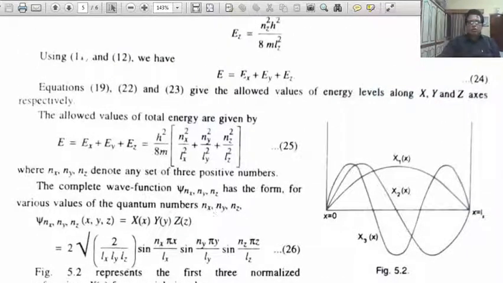So we consider here a particle in a three-dimensional box, and how the energy eigenvalues and eigenfunctions are expressed for this. This plot shows the eigenfunctions of different order, that means for n equal to 1, for n equal to 2, for n equal to 3. Similar things you can easily plot.